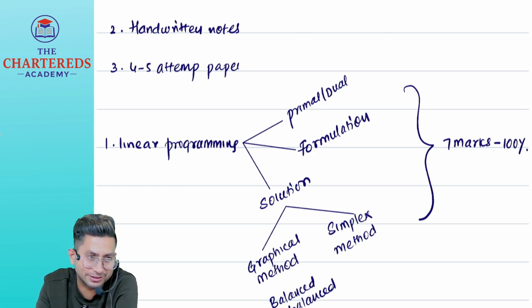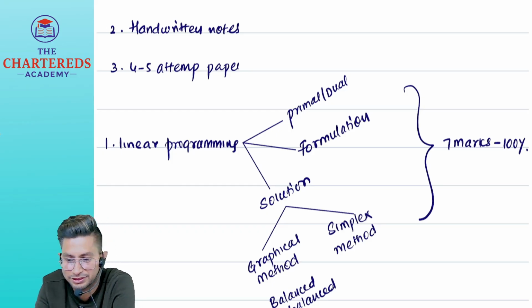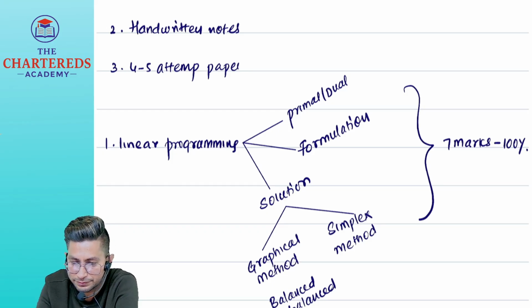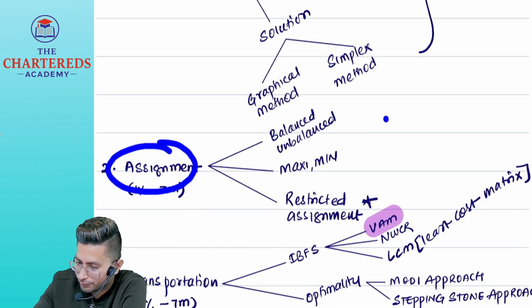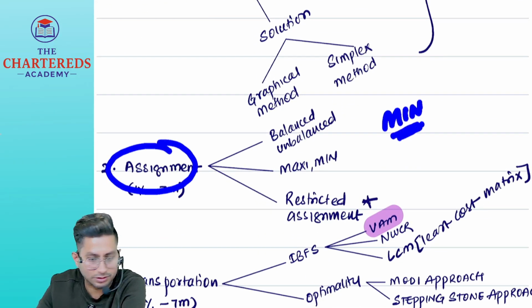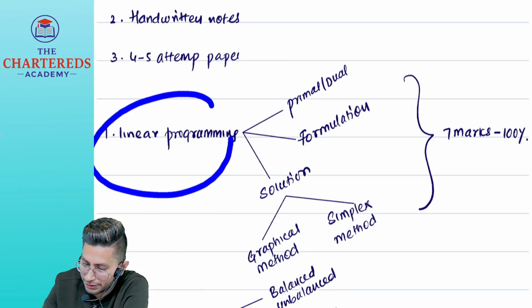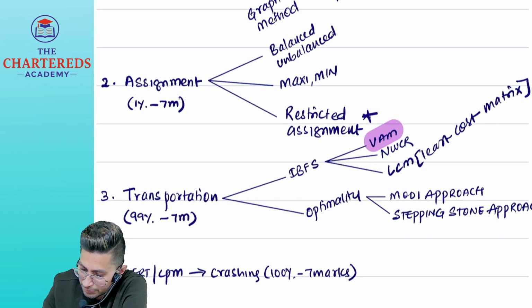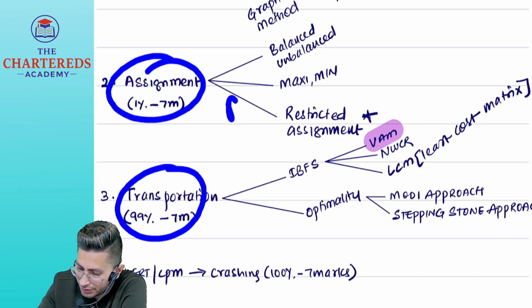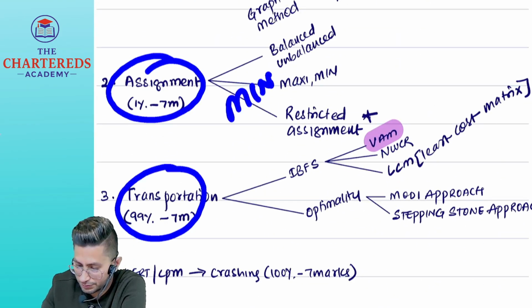Okay. In some cases it will be maximization, in some cases minimization. Then assignment, minimization of cost. Linear programming can be maximization also, minimization also. Assignment and transportation only, minimization of cost.